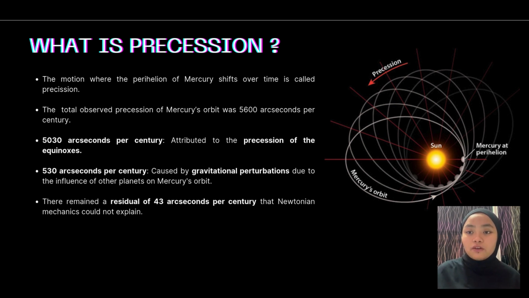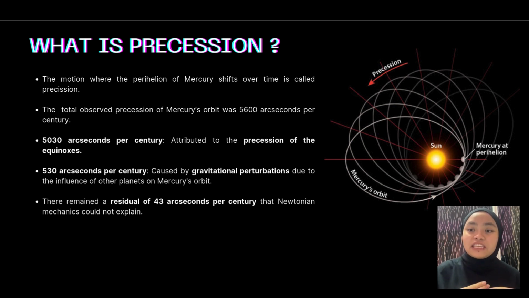The total observed precession of Mercury's orbit was 5,600 arcseconds per century, and most of the factors that contribute to this precession have been explained by Newtonian mechanics. 5,030 arcseconds per century is due to the precession of the equinoxes. This is a phenomenon where the Earth's axis wobbles like a spinning top, and it affects the reference frame that we usually use to measure planetary positions. And 530 arcseconds per century is caused by the gravitational perturbations due to the influence of other planets such as Earth or Jupiter on Mercury's orbit.